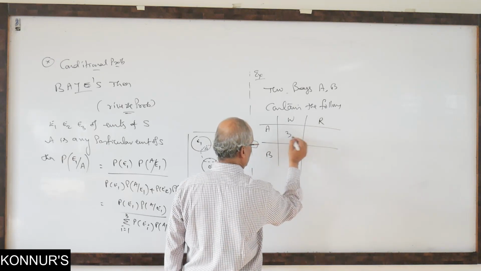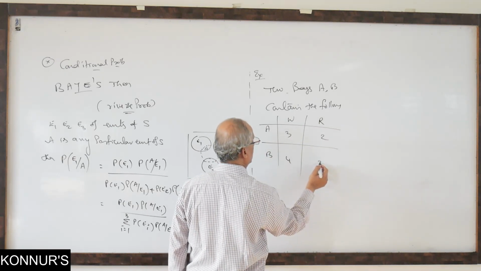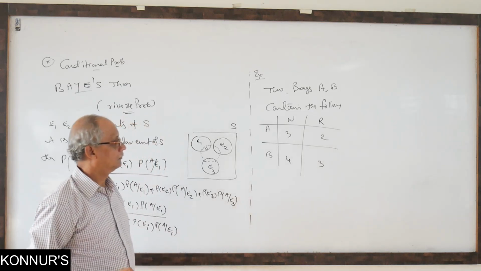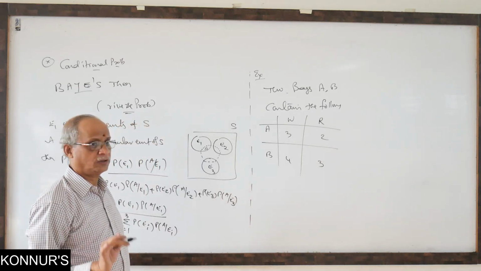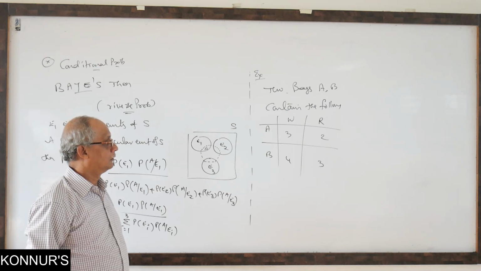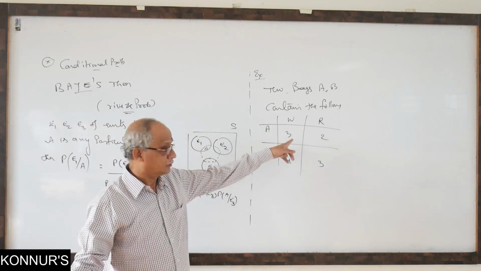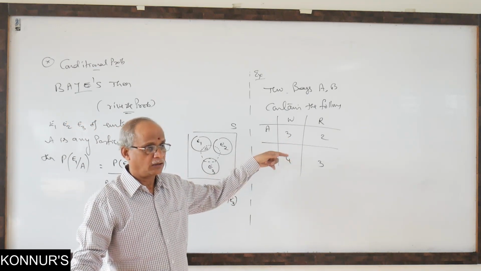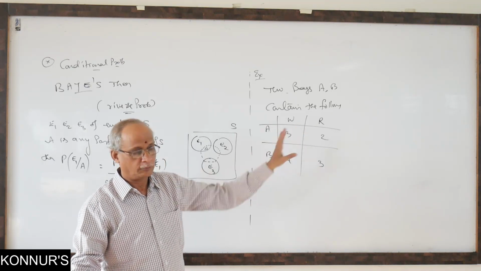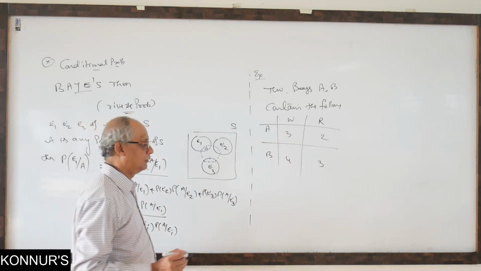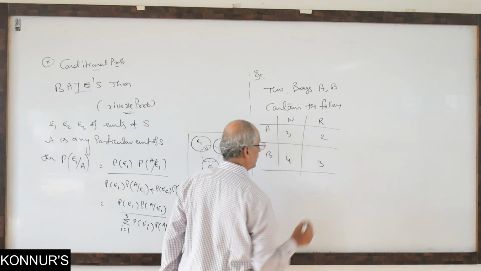Okay, here 3, here 2, here 4, here 3. The table is given. You are not going to select the ball from the bag directly. You cannot go. Now I will give you at the entrance.